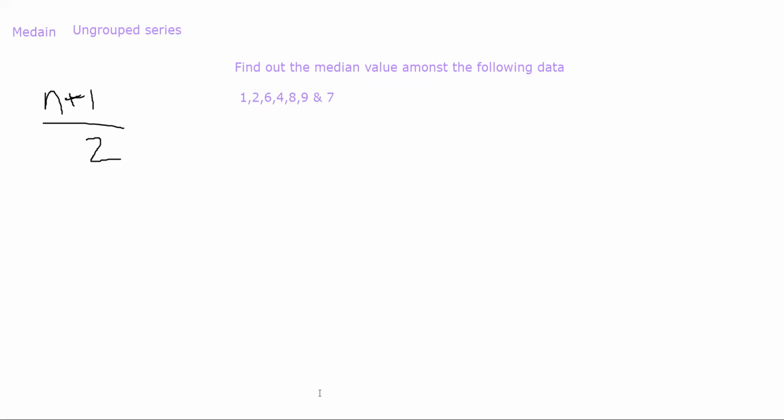The first thing that you'll have to do is arrange them in either ascending order or descending order. You have been given a question, find out the median of this data. The first thing that you will do is make an array. Let's suppose I'm choosing ascending order. 1, 2, 4, next 6, 7, 8, 9. Now this is ascending order.